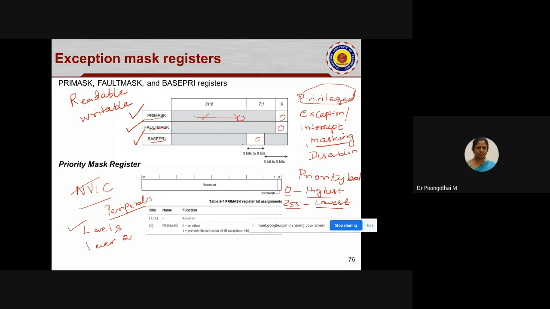Is it clear? We will see them one by one. The first one is the priority mask register. The priority mask register is a 1-bit register. The 0th bit is utilized by the priority mask register, and all the remaining bits are reserved. So the size of this register is 1 bit. When this bit is 1,